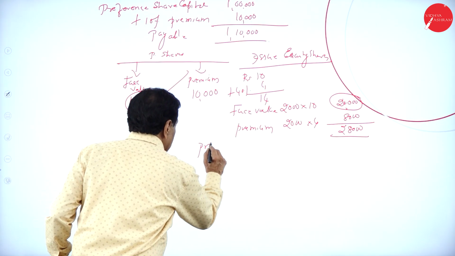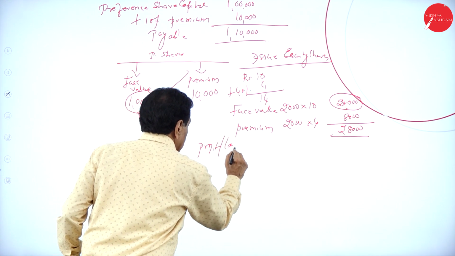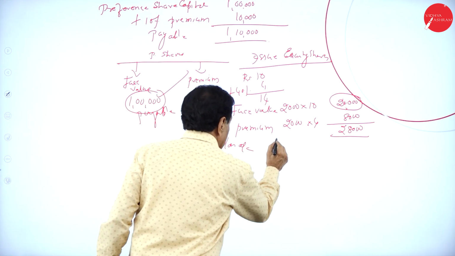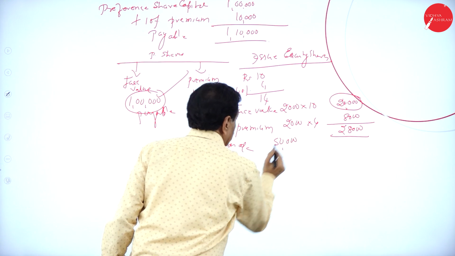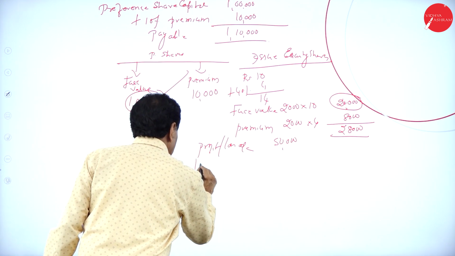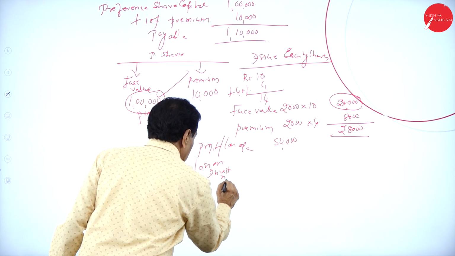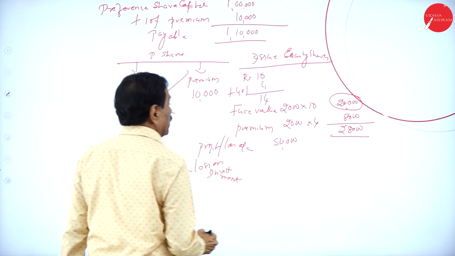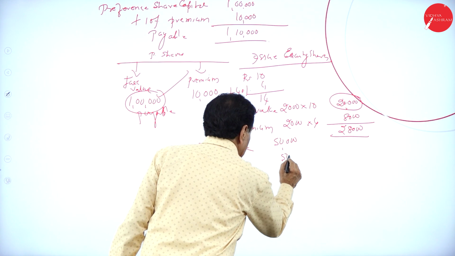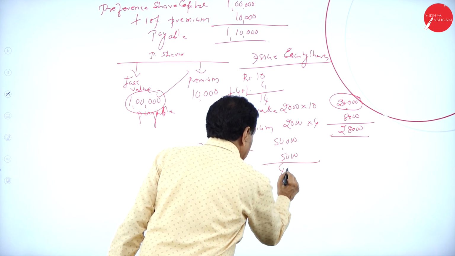Profit and loss account, 50,000, minus loss on investment, 5,000. Balance is 45,000.